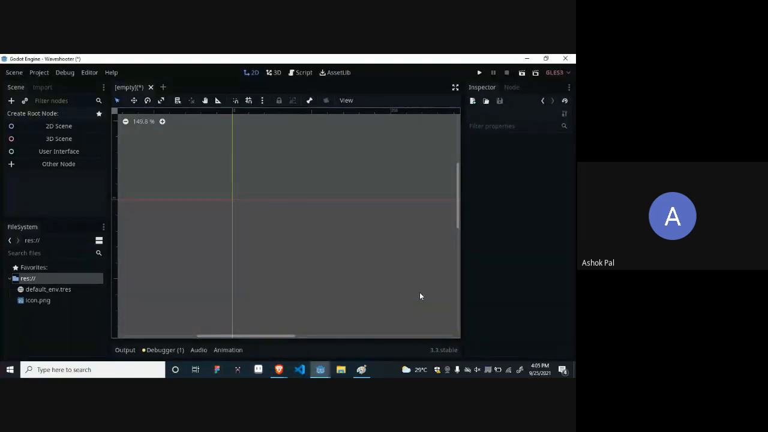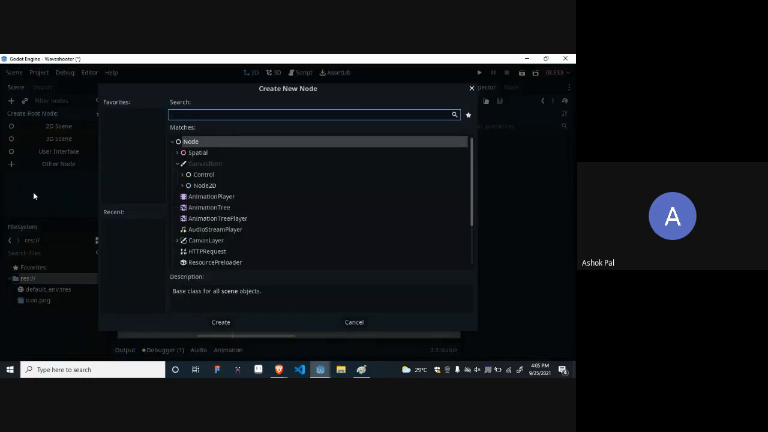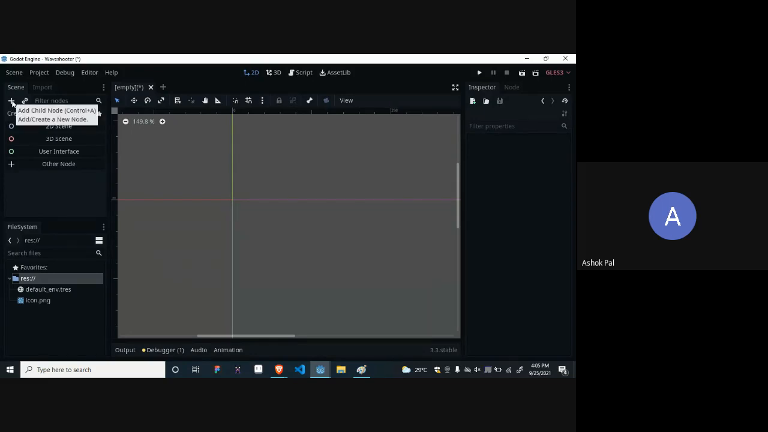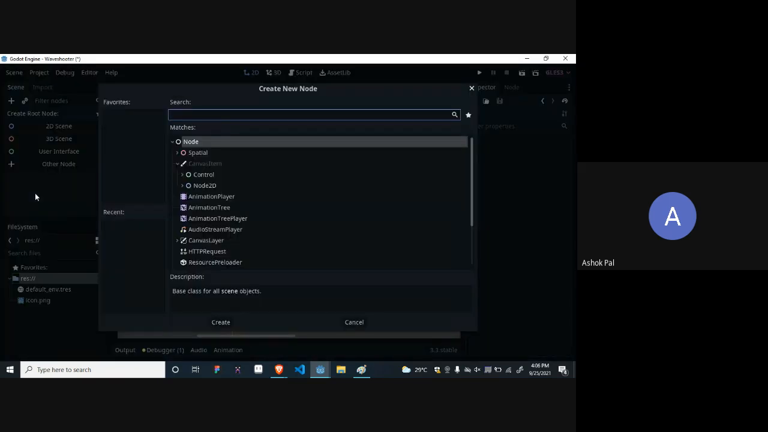Yes, let's continue. So first we will create a kinematic body so that we can provide movements. There is a plus sign over here on the upper left corner, Add child nodes. Can you see it? Please check if the screen is visible. Up on the left side there is a plus sign. Just click on it, or if you like shortcut keys, Control A.